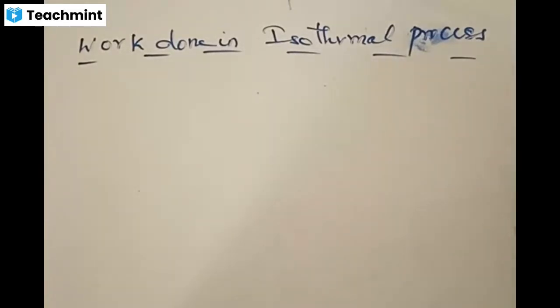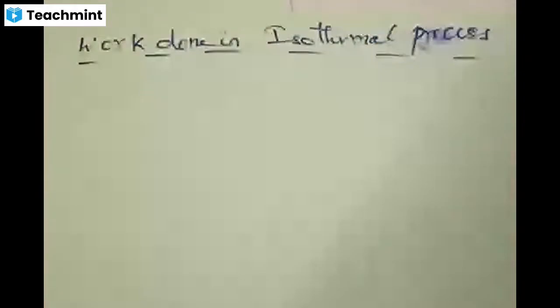Welcome back to another session of physics. We are dealing with thermodynamics, and in this class, we are going to look at the work done in two different types of processes. First one is work done in isothermal process, and in this, we need to talk about the amount of work done by the system. System and surroundings are the things which are interacting with each other.